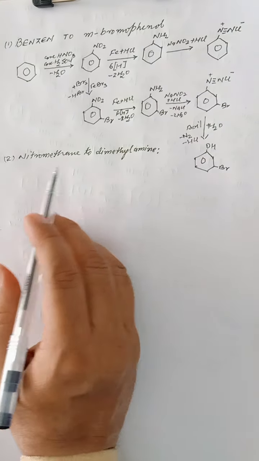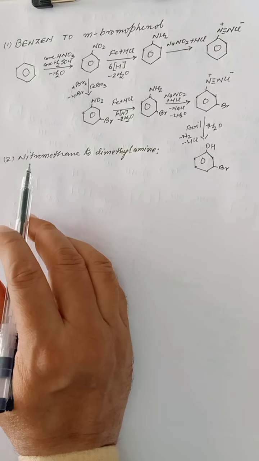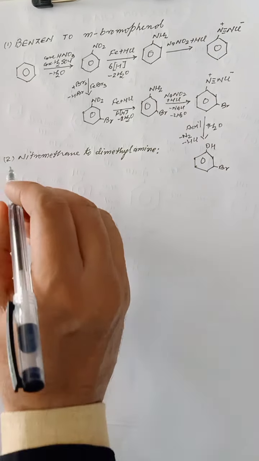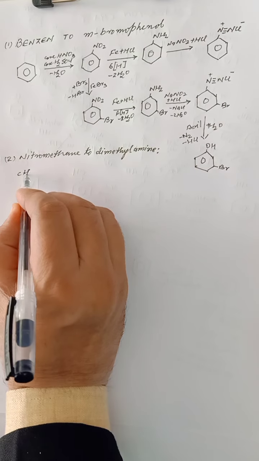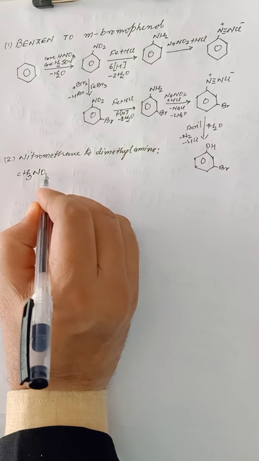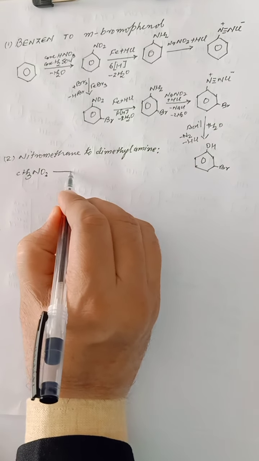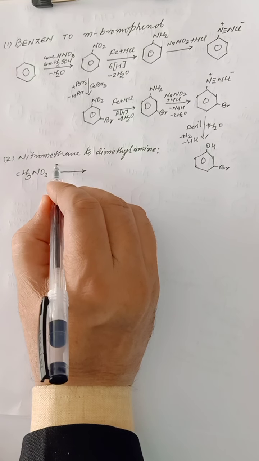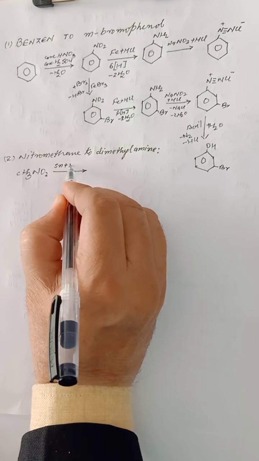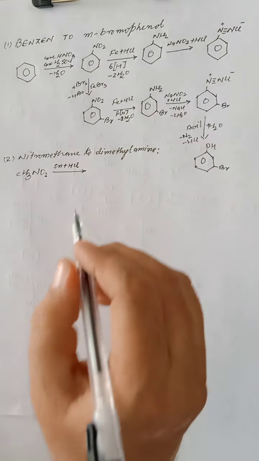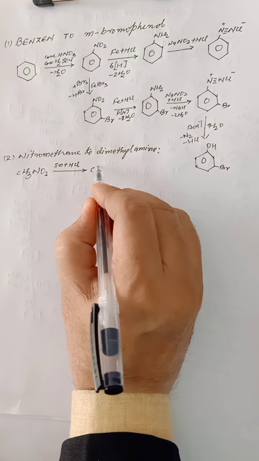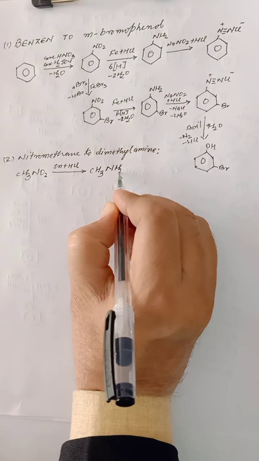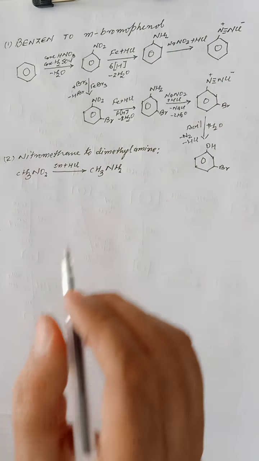Now in the second conversion we have taken the conversion of nitromethane to dimethylamine. So nitromethane is CH3NO2. We can convert it into amine by reduction. So we can take Sn plus HCl or Fe plus HCl or lithium aluminum hydride. It will be CH3NH2. Right? We got amine.